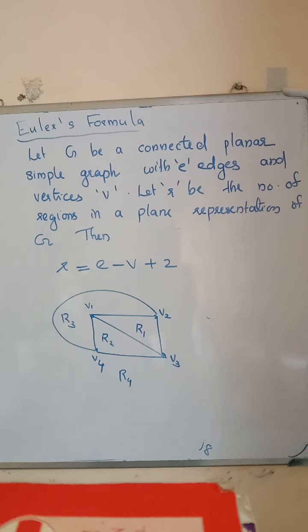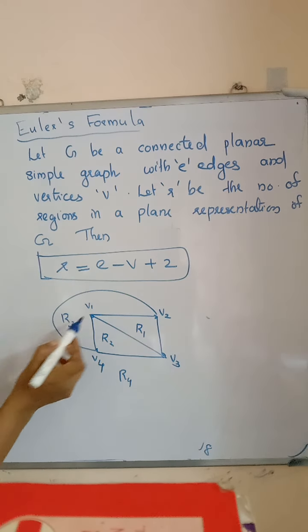Next we define Euler's formula. Let G be a connected planar simple graph with E edges and V vertices and R be the number of regions in a plane representation of G. Then R is equal to E minus V plus 2.